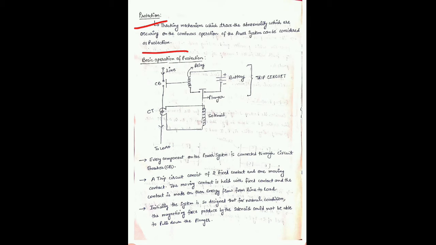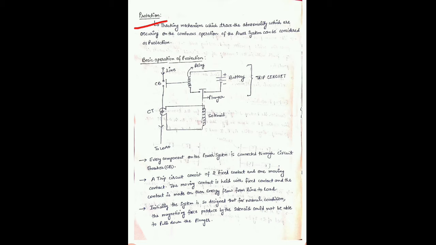In basic operation of protection, we can see this is a transmission line which is going to the load. In the transmission line we have considered a circuit breaker, and this is a CT, meaning current transformer, and this current transformer is connected to a solenoid, and with the solenoid there is a plunger, and this plunger is attached to a relay with the help of a battery.